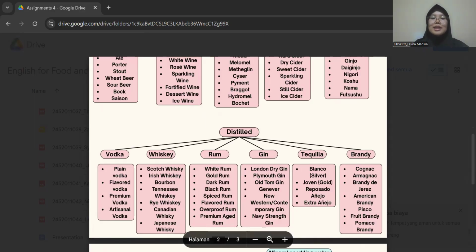So for the next is flavored rum. Flavored rum is a rum infused with various fruits or other flavorings. For example, Malibu coconut rum.